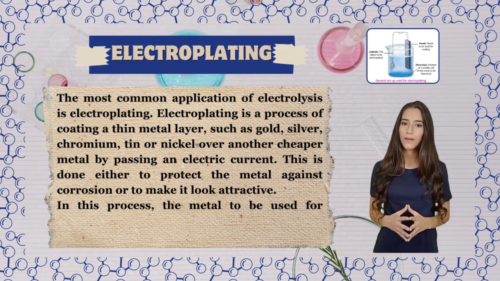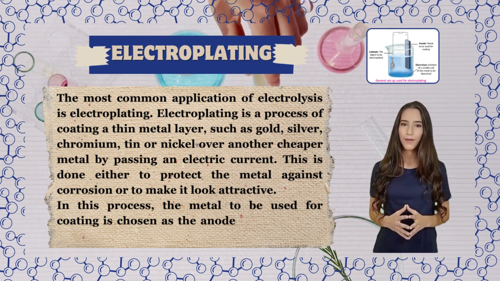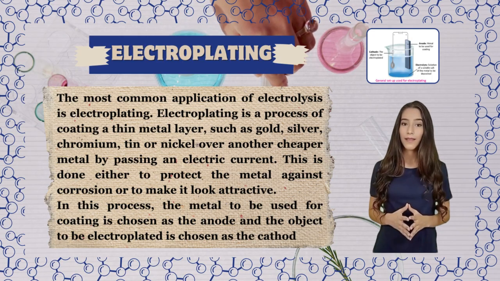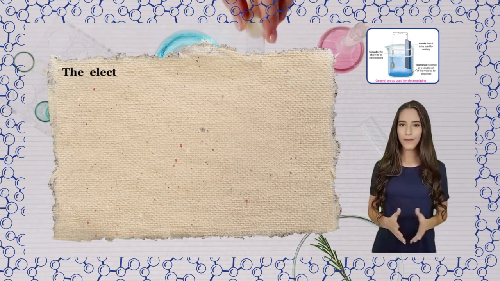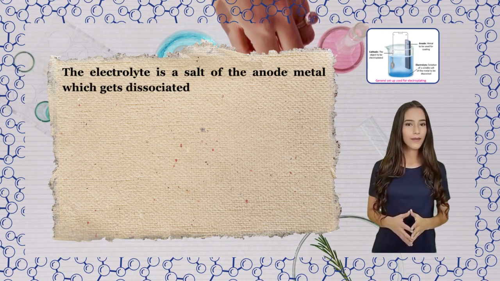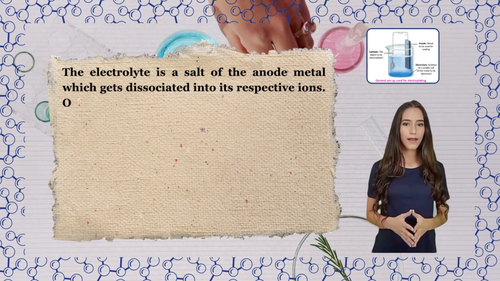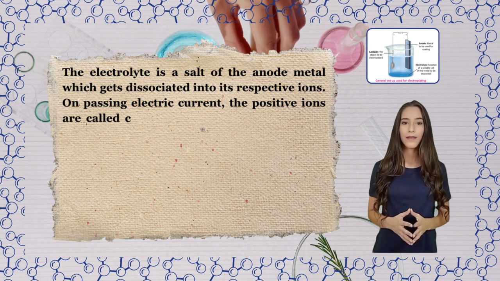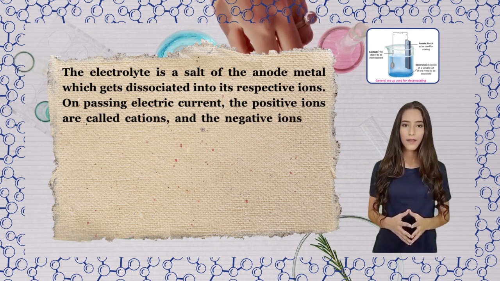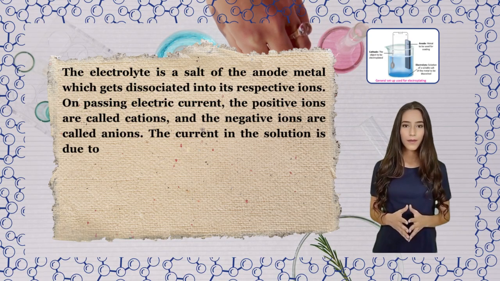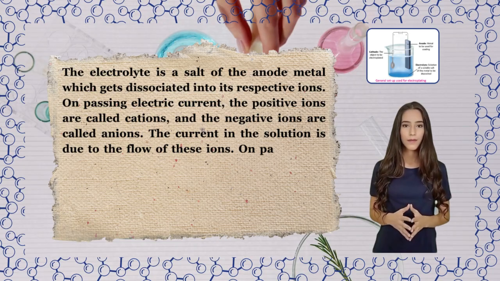This is done either to protect the metal against corrosion or to make it look attractive. In this process, the metal to be used for coating is chosen as the anode and the object to be electroplated is chosen as the cathode. The electrolyte is a salt of the anode metal which gets dissociated into its respective ions. On passing electric current, the positive ions are called cations and the negative ions are called anions. The current in the solution is due to the flow of these ions.